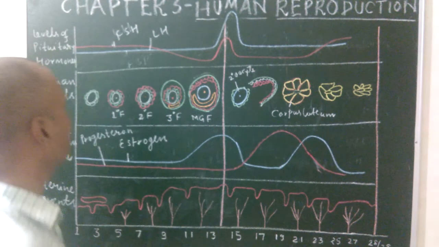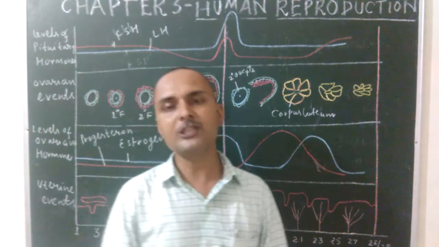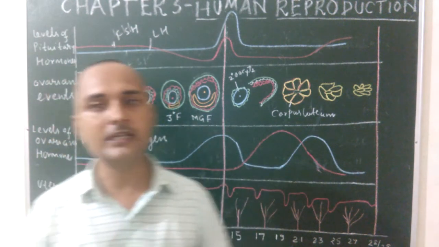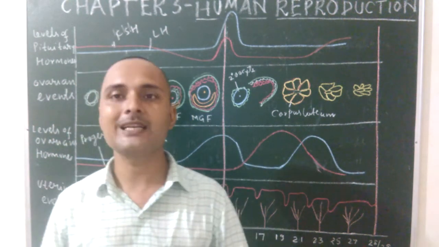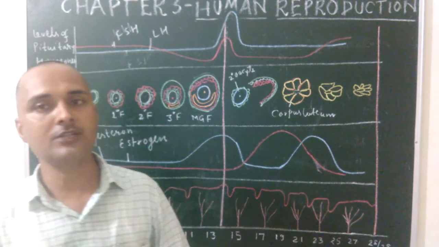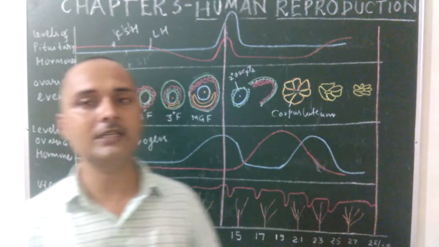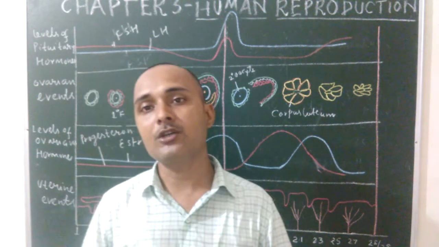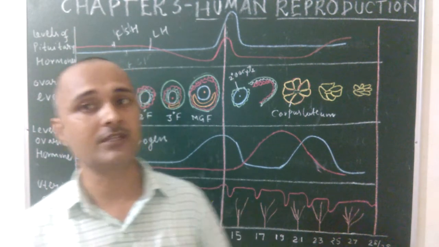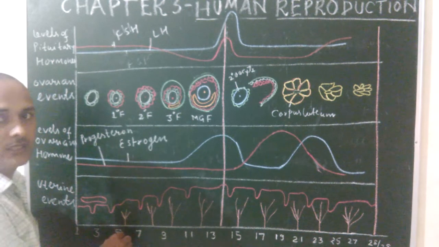Now see the various changes. I have already explained that the menstrual cycle is divided into 4 phases. The first phase is known as the bleeding or menstrual phase. It lasts from the 1st to the 5th day of the menstrual cycle. The second phase is known as the follicular phase or proliferative phase. The third phase is known as the ovulatory phase, and the fourth phase is known as the luteal or secretory phase. Now see the first phase, the 1st to 5th day, known as the menstrual phase.